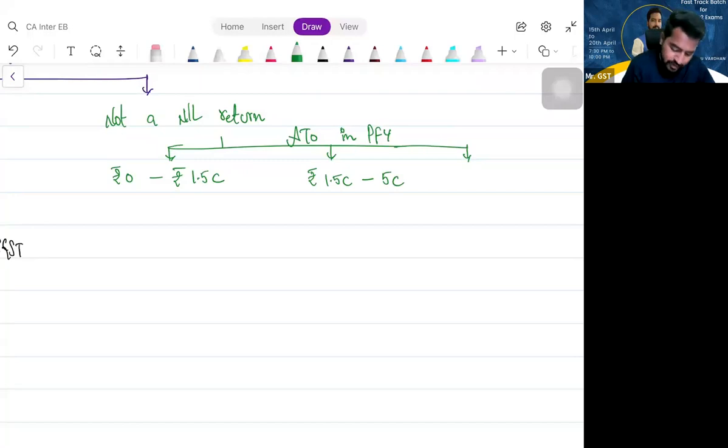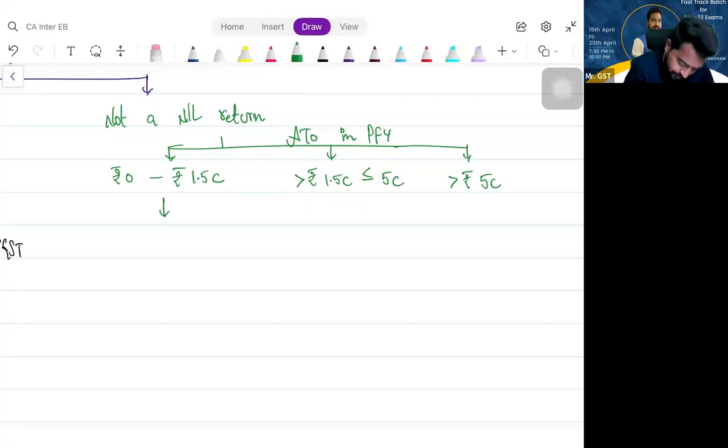Or it is greater than rupees 5 crores. So 0 to 1.5 crores, above 1.5 crores up to 5 crores, and more than 5 crores. These are the three categories. So for 0 to 1.5 crores, what is the maximum late fees?